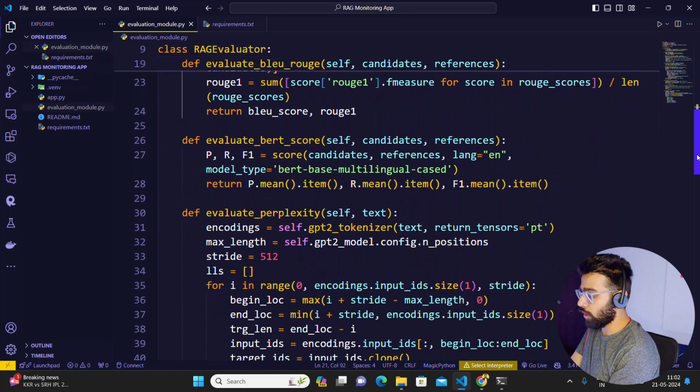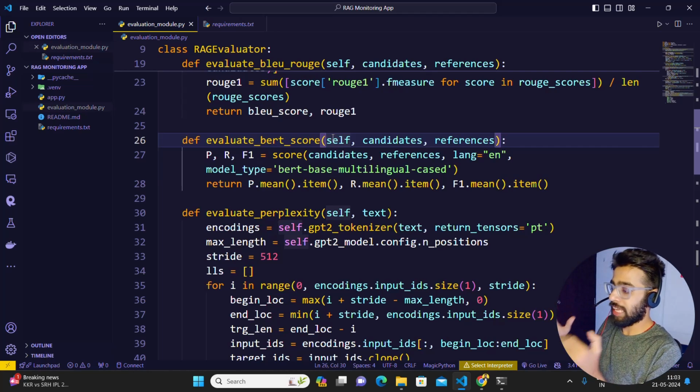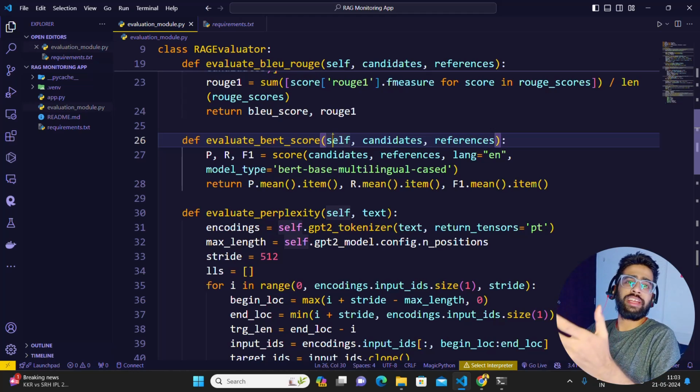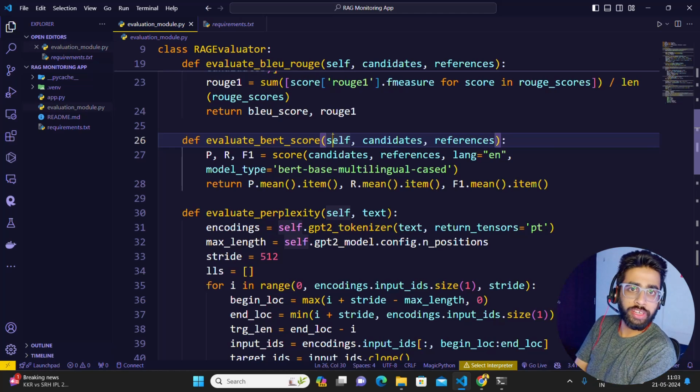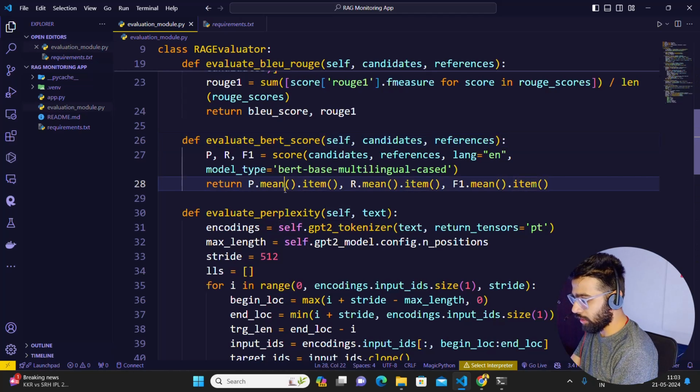Now I'm getting the evaluate BERT score. In the evaluate BERT score, you always remember this: BERT score is calculated using a BERT embeddings model, and then you calculate precision, recall, and F1 score based on the semantic similarity between the context, which is your top K documents coming from a vector database, and the machine generated output, which is an LLM generated output. Here I'm returning the mean of the precision, mean of the recall, and mean of the F1 score.